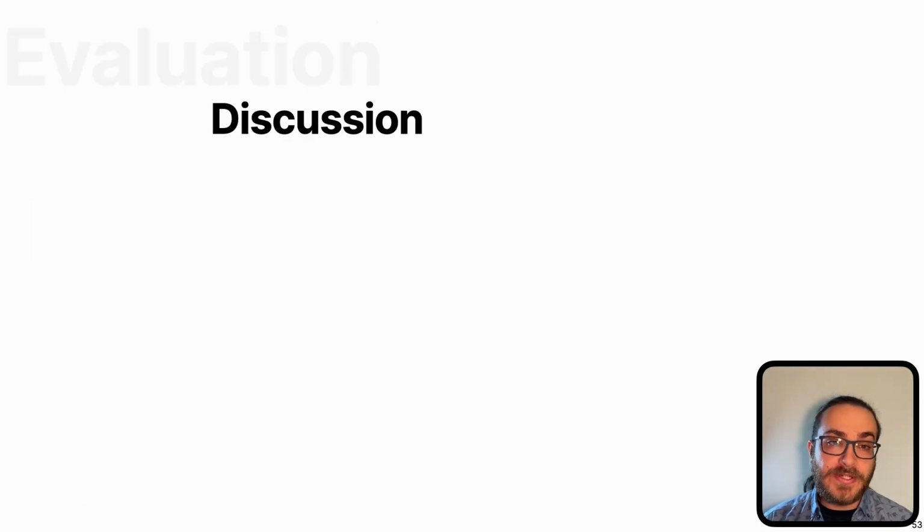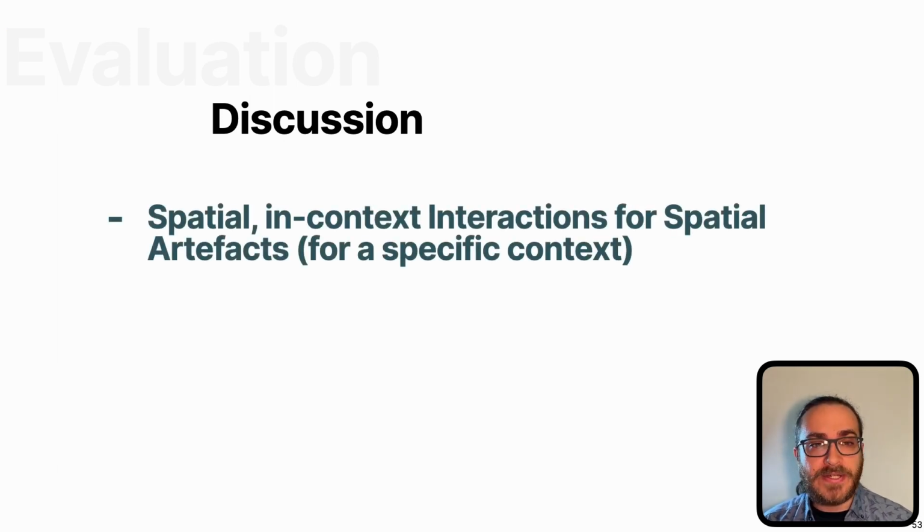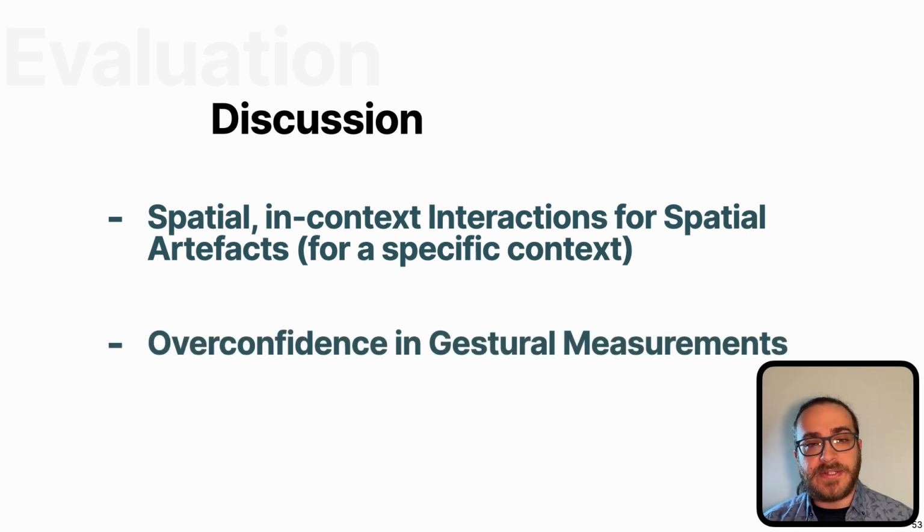So for the discussion, I'd like to briefly touch on 2 points. The first one being the notion of this spatial interaction. We're defining objects for a specific context, and with pARam we can do this in that specific context and environment. We're also defining 3D objects, which may afford spatial interaction techniques, but this comes with its own trade-offs. The second one is related to the measurement functionalities. Measuring is a skill that you have to acquire, and the measurement functionality in pARam seemed to be received very positively, but it communicated a precision that it didn't really afford or provide in the end. So users were rather confident using it, but did not always succeed with it.